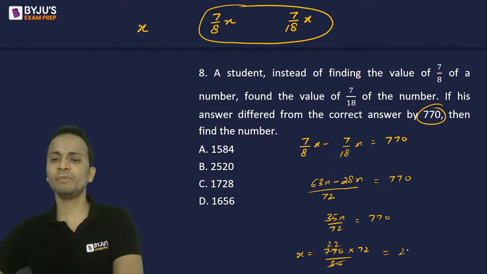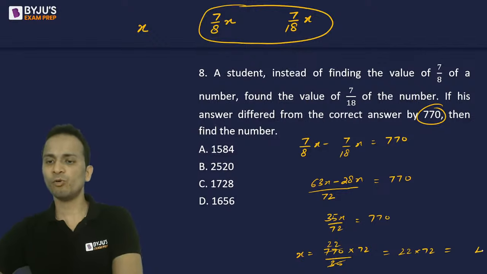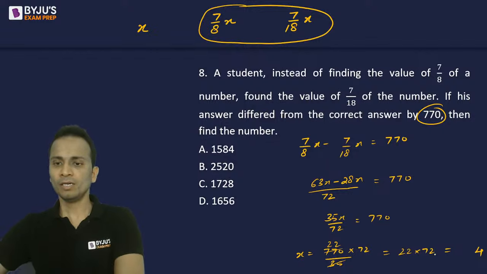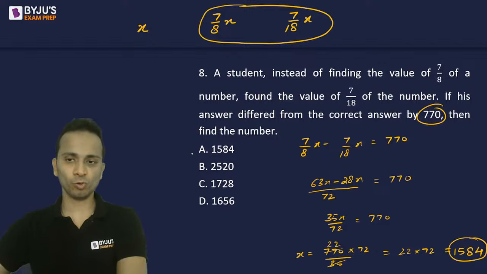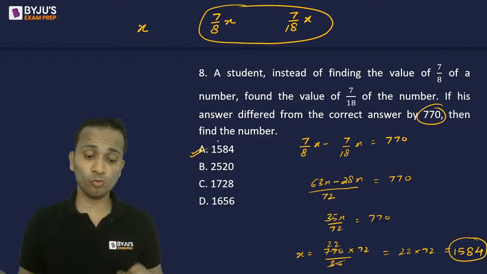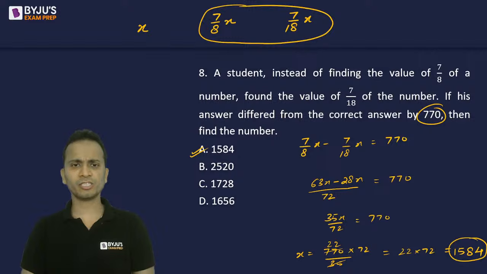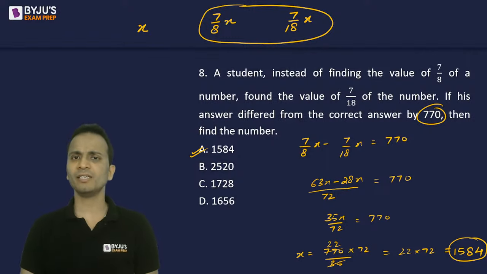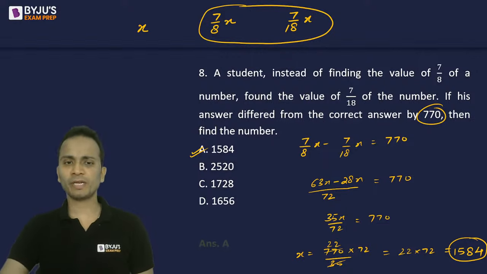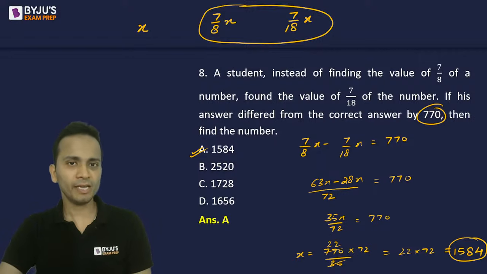So my final answer will be 22 into 72, and that will be 1584. That is option A will be the correct answer for this question. Shraddha, please check your calculations. I think you have done some mistake while calculating. Otherwise, the question was pretty simple. So that was question number 8. The correct answer is option A.